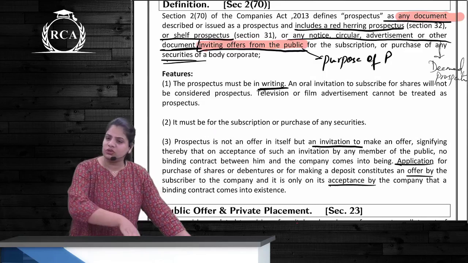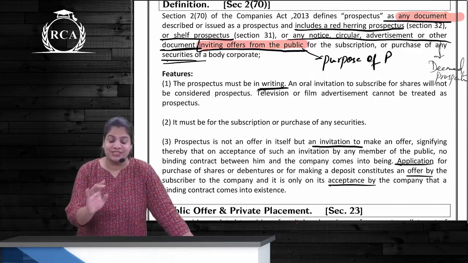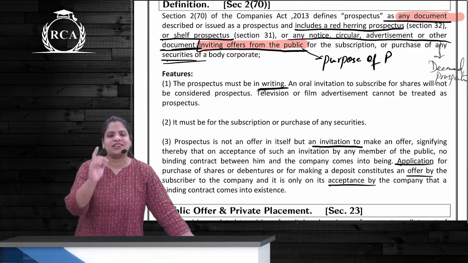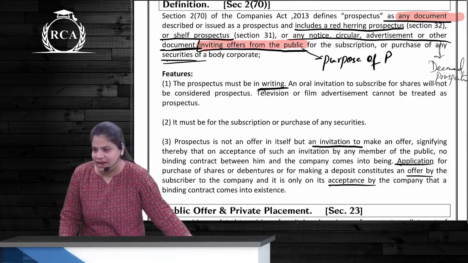Prospectus is to be issued when? Before it is actually issued to the public. So it is to be filed with ROC before it is issued to the public. Once it is filed with ROC, it is valid for a period of only and only 90 days, correct?